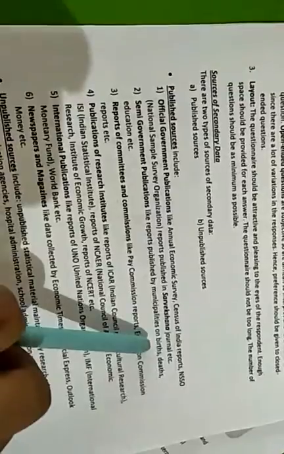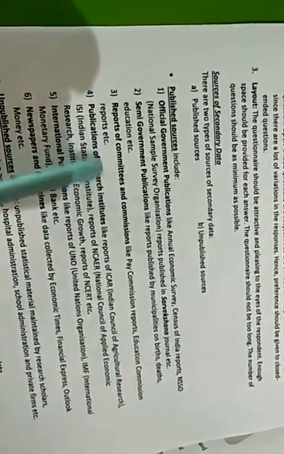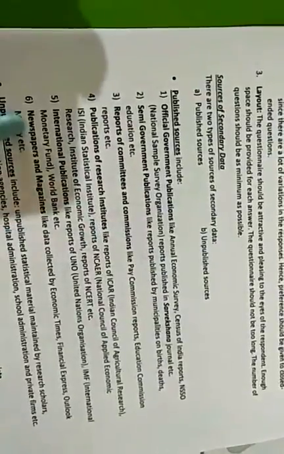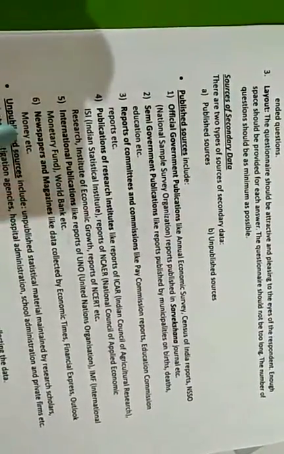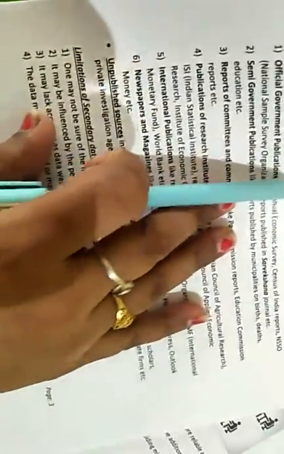Semi-government publications like reports published by municipalities on birth, death, education, reports of committees and commissions, publications of research institutes, international publications, newspapers and magazines. So these are all published sources from which data is collected by the investigator.